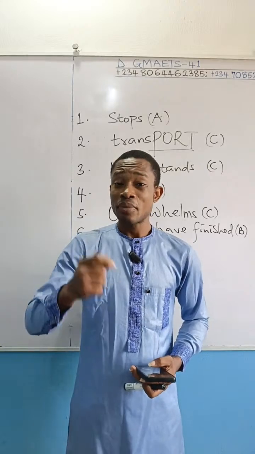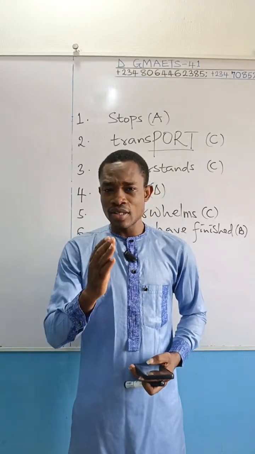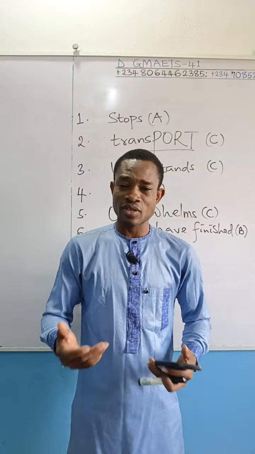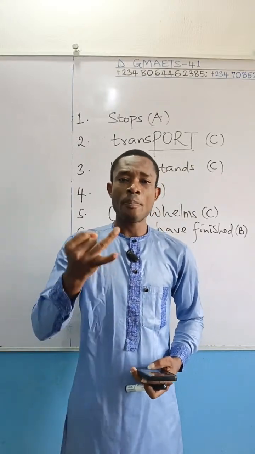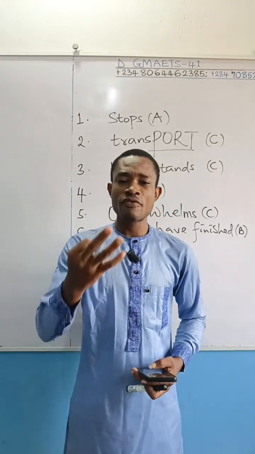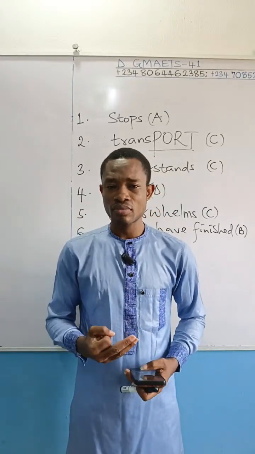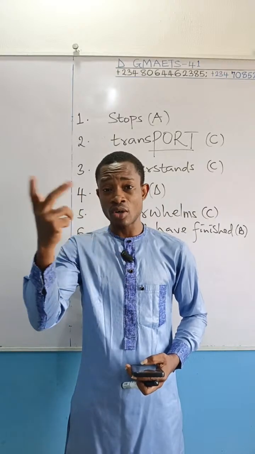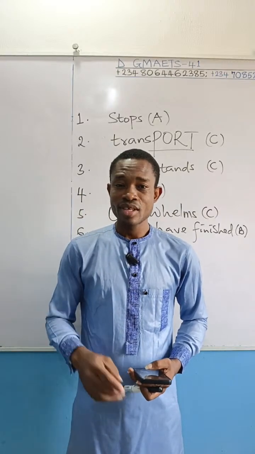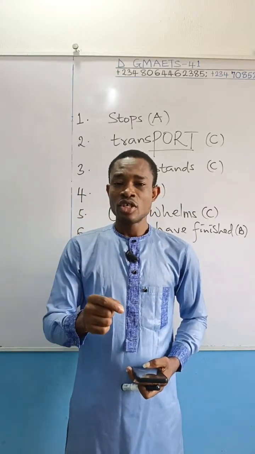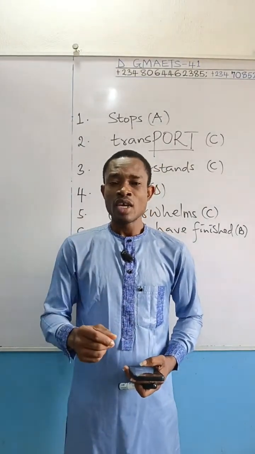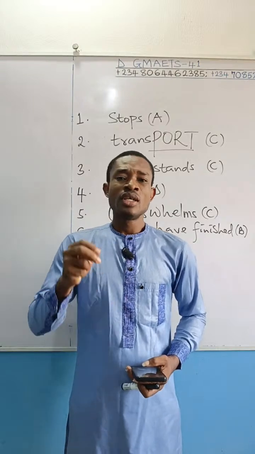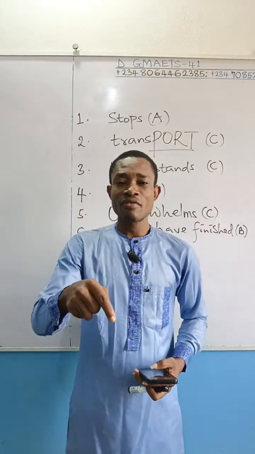Past what? Participle. And one thing is this: whenever you are using perfect tense, whether present perfect tense or past perfect tense or future perfect tense, where you make use of this past participle, you are expected to attach, before this past participle verb form, to have verbs.